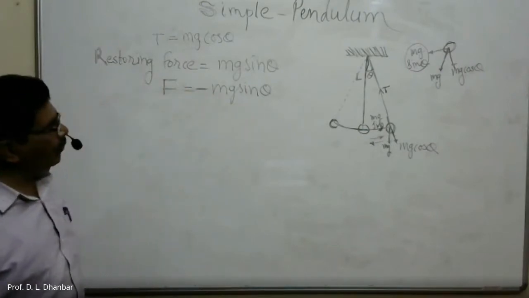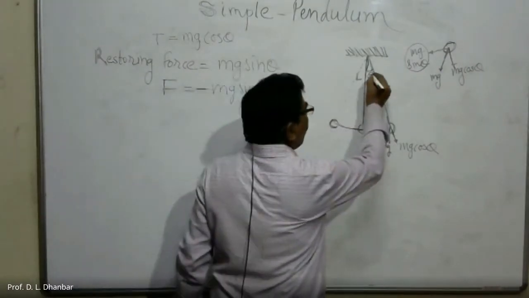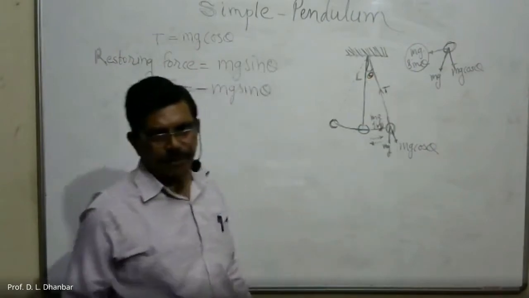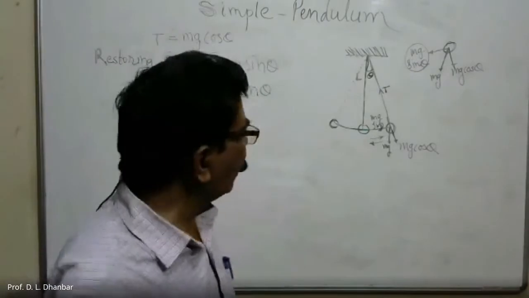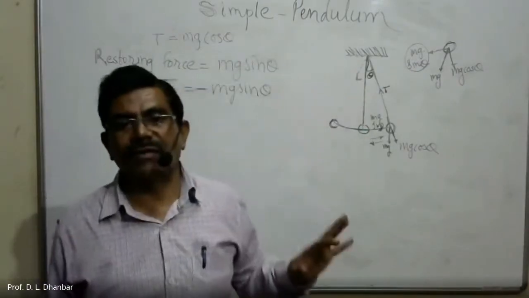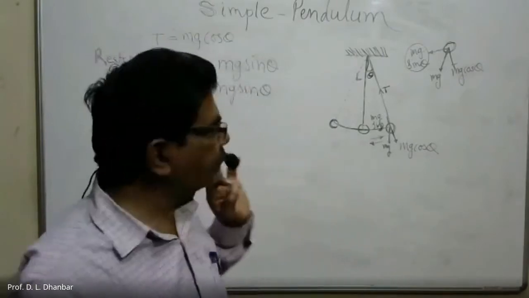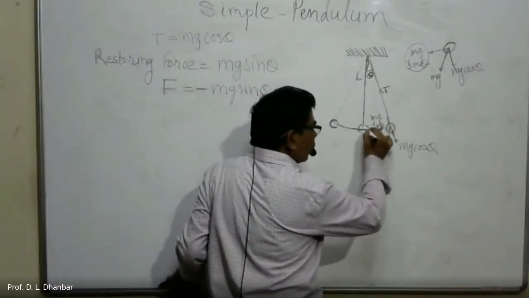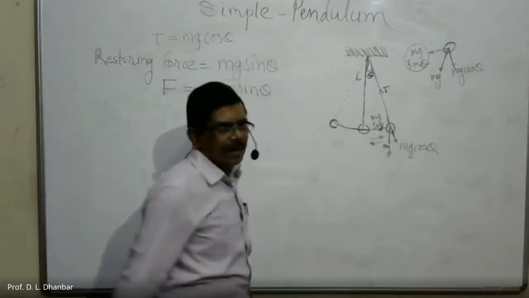This is the restoring force. And this theta is called the angular displacement. Theta is the angular displacement. And this theta should be as small as possible, so that this curved portion will act as a straight line path.